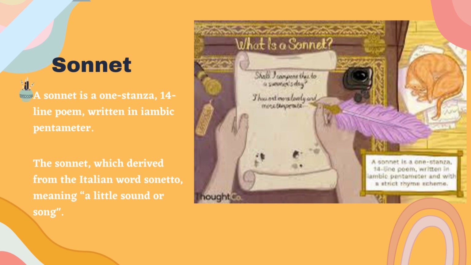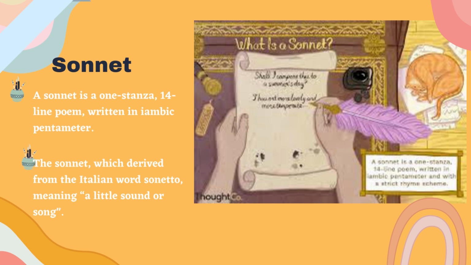So coming to the sonnet, you can see in the picture, "Shall I compare thee to a summer's day?" This is a very famous sonnet from Shakespeare. This is sonnet number 18. Yes. So first we'll learn what is a sonnet. A sonnet is a one stanza 14-line poem written in iambic pentameter. Okay, so it is a 14-line poem written in iambic pentameter. It is complete in a single stanza.